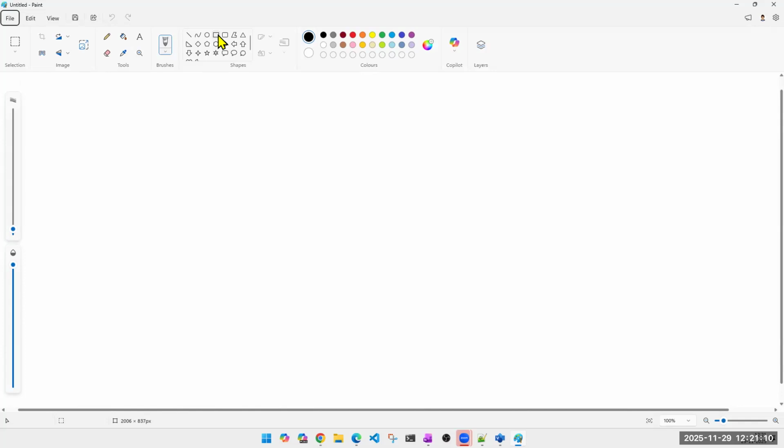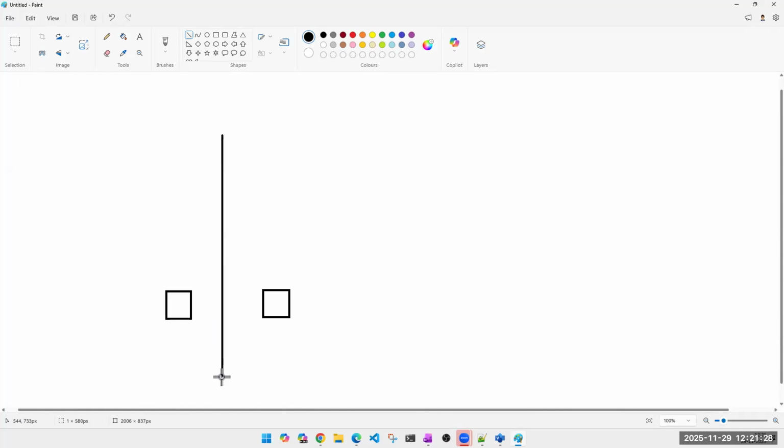Okay, let's check. I have one server here, one server here. Both are in two different subnets. I want one of them to have internet access, and the other one should not have internet access. Outgoing, I'm talking about. What is your strategy?